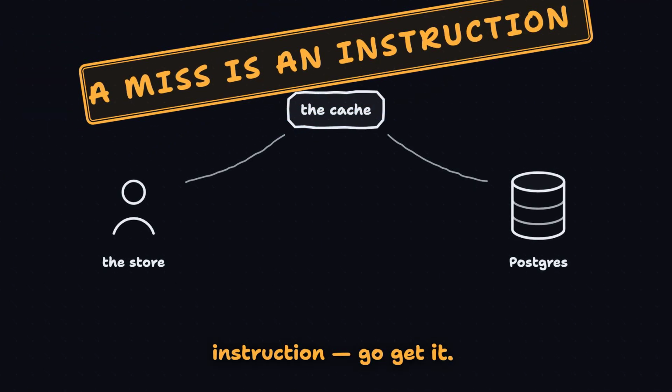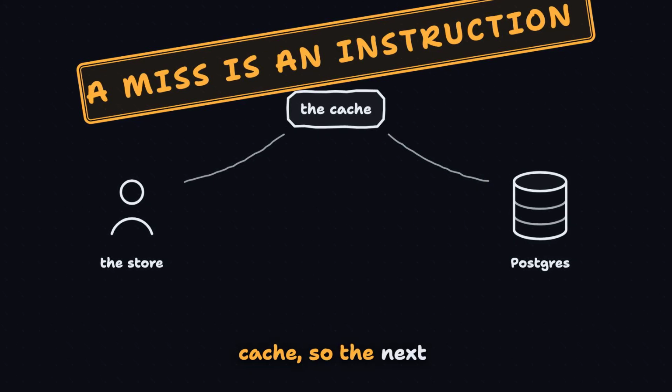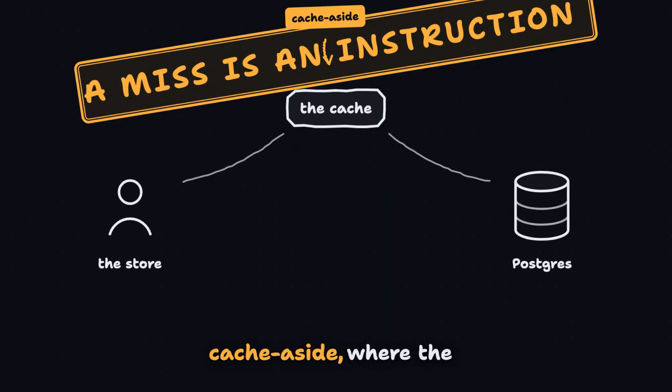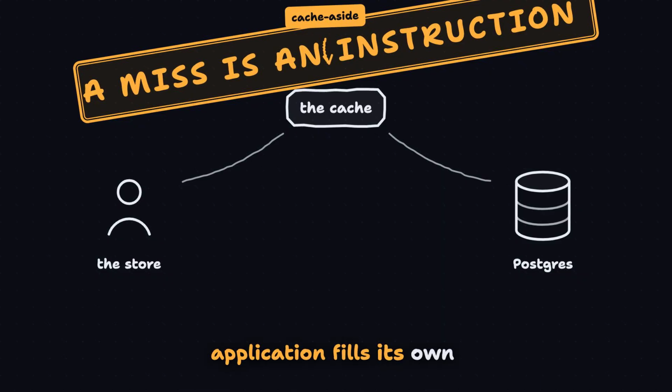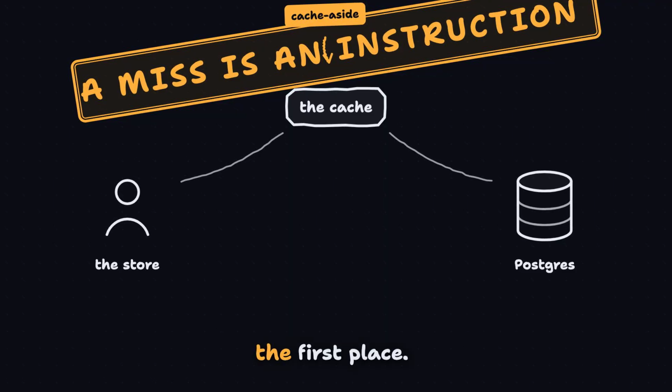Go get it. The store fetches the real answer and writes it back into the cache, so the next shopper gets a hit. That pattern is called cache aside, where the application fills its own cache, which means misses are literally how a cache gets filled in the first place.